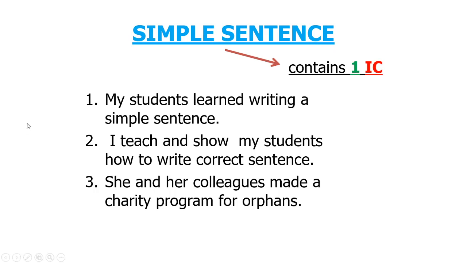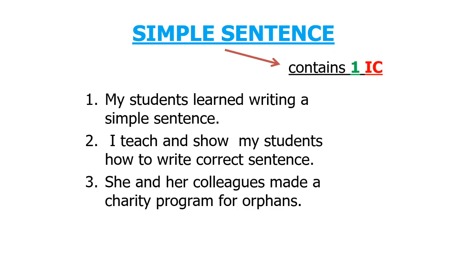And for the second sentence, I teach and show my students how to write correct sentence, here we may see that it has two verbs, teach and show. This is called a compound verb because there is only one clause, and this is still a simple sentence.